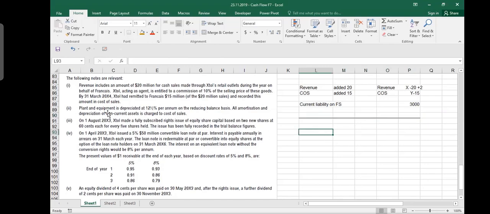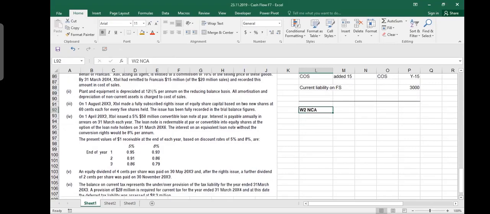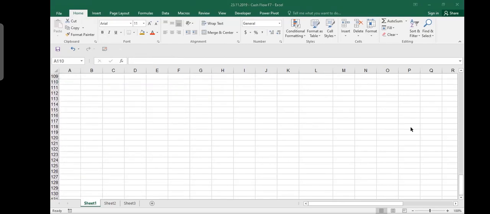It says that plant and equipment is depreciated at 12.5% per annum on the reducing balance basis. All amortization and depreciation of non-current assets is charged to cost of sales. So now I need to do my working number 2 for non-current assets. We need to calculate the depreciation at 12.5% on the reducing balance method and take it to the cost of sales. So please allow me to go back and bring that number. Okay, I will bring the trial balance here also.